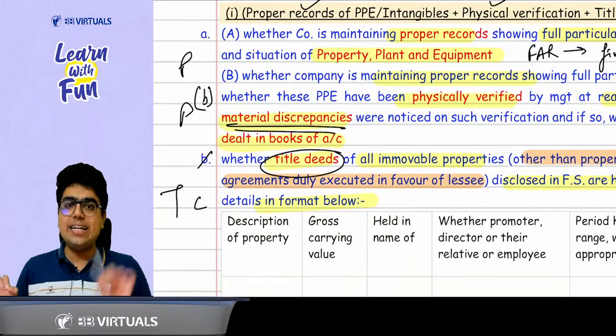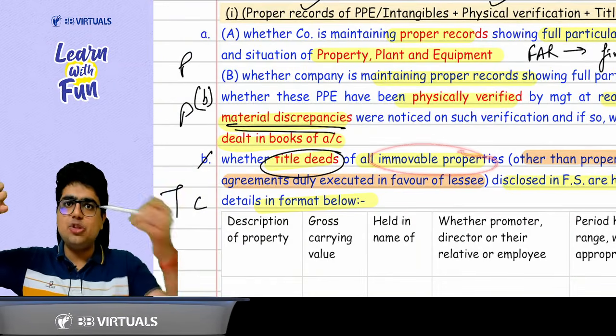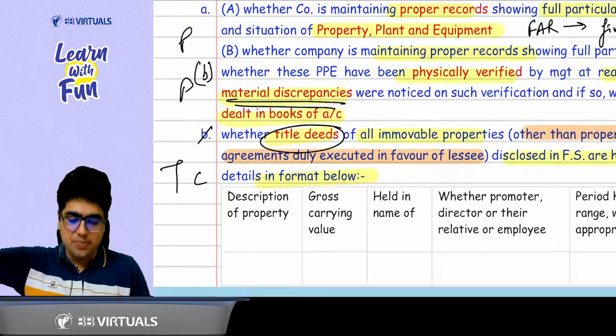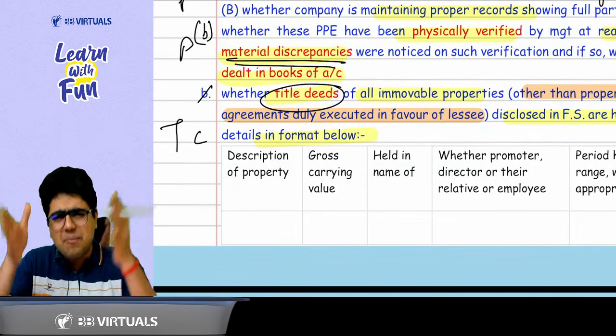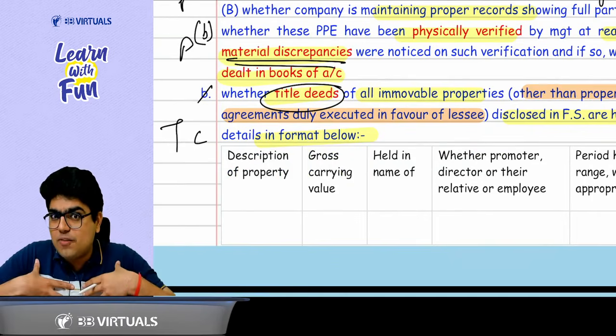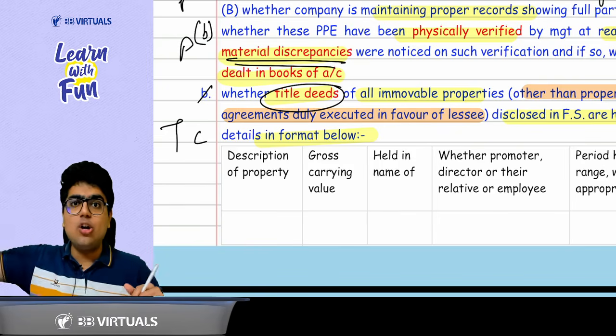Then you talk about T for title deeds. Whatever are the title deeds of immovable properties, they should be in the name of company. If not in the name of company, you need to disclose the details. What are the details? Details of the property, amount of the property. If not in the name of the company, then in whose name it is. Okay? Very simple. Then for how long it is going on.